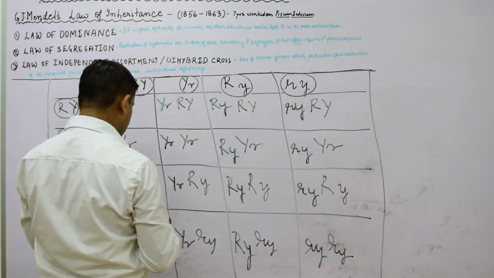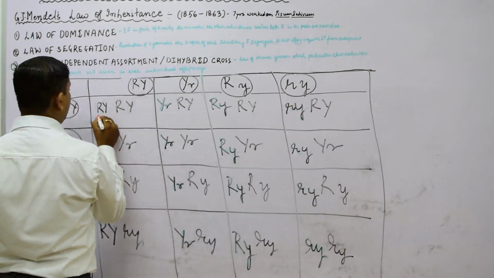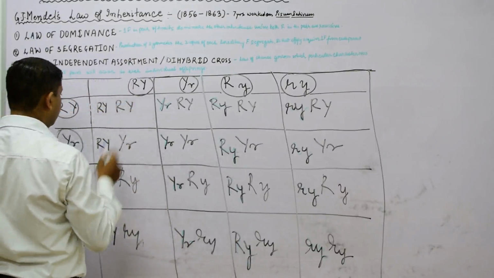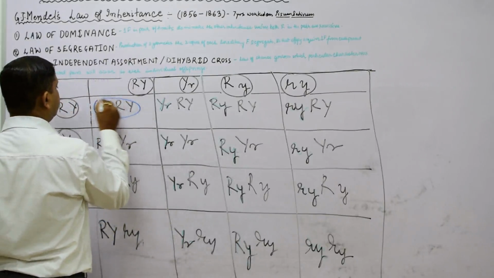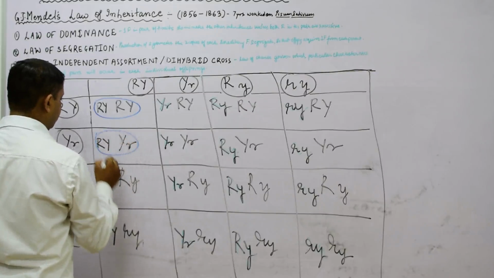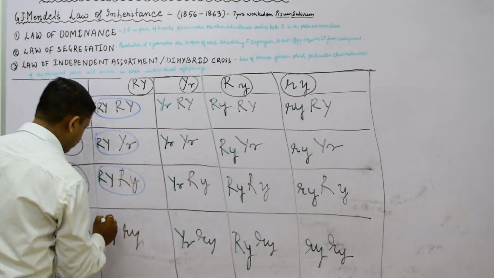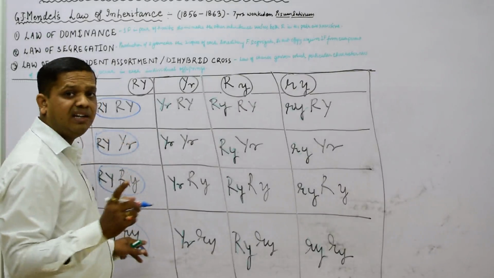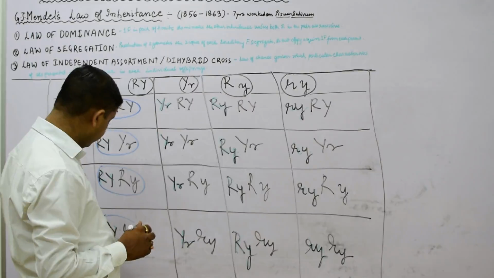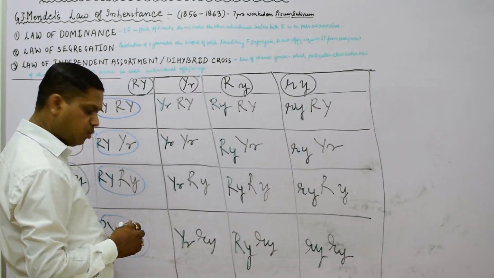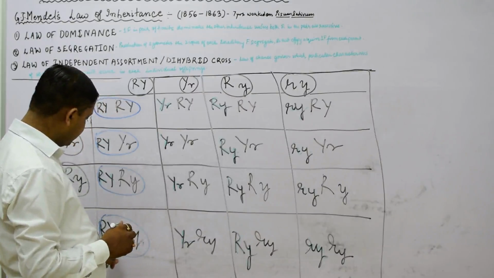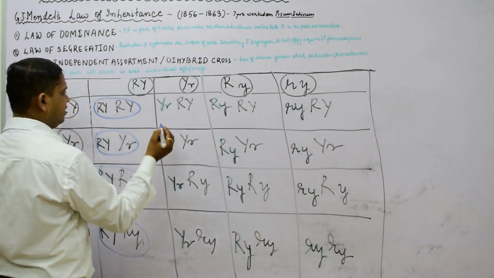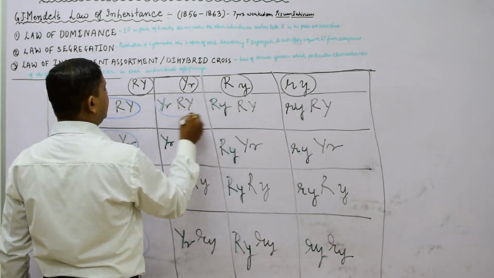We obtain that there are four types of gametes, with different types of ratios. So this is the round and yellow, round and yellow first type. This we will make a circle. This is round yellow, round yellow. If in the four alleles any one allele is capital, that will be dominant. If R is capital, it means it is round. If Y is capital, that means it is yellow color. Round yellow seed we are obtaining, right? By this way, here we get 9.